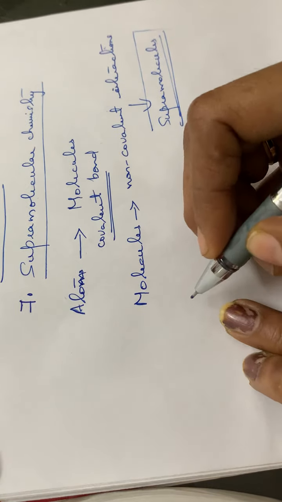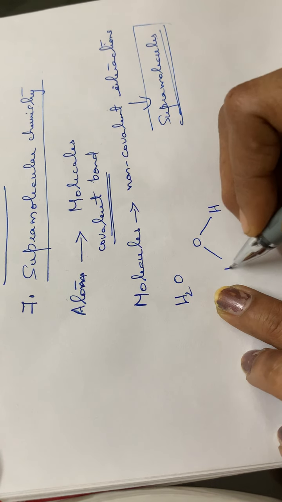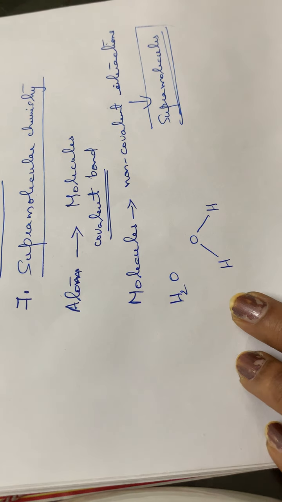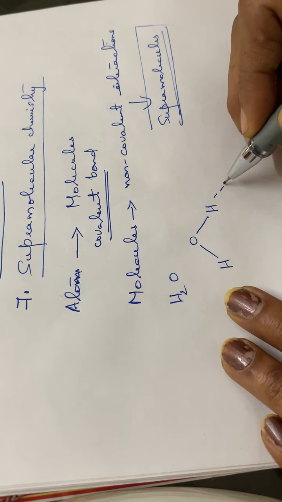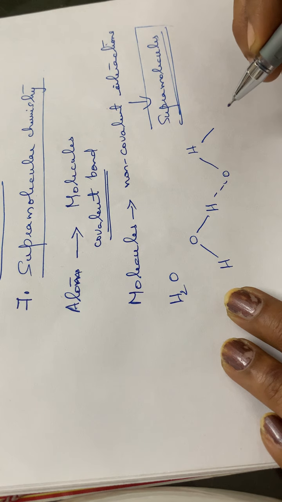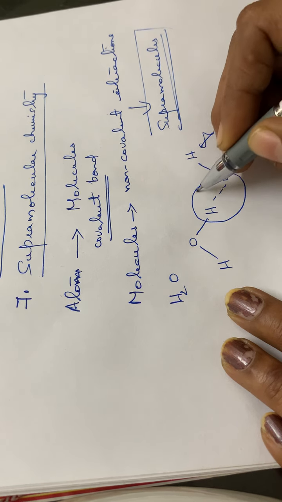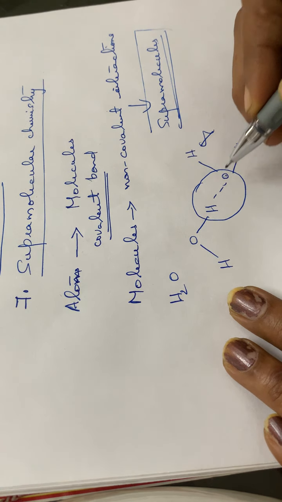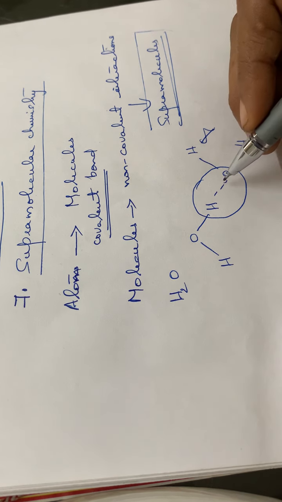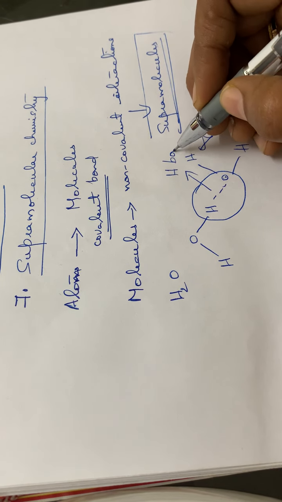For example, take the water molecule, H2O. The geometry of the water molecule HOH will be like this. One water molecule will be attached to another water molecule through a hydrogen bonding. Oxygen is more electronegative than hydrogen, so there will be an association between these two. As a result, a non-covalent interaction, here a hydrogen bonding, is there.